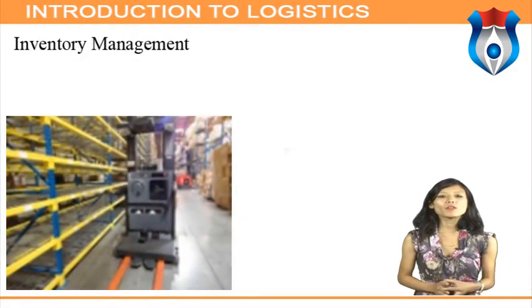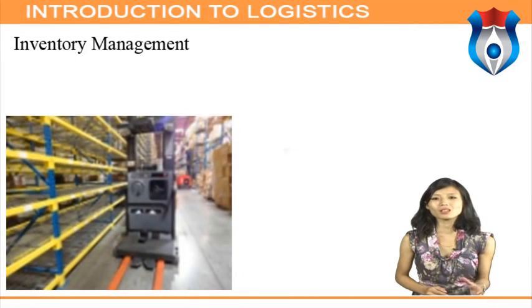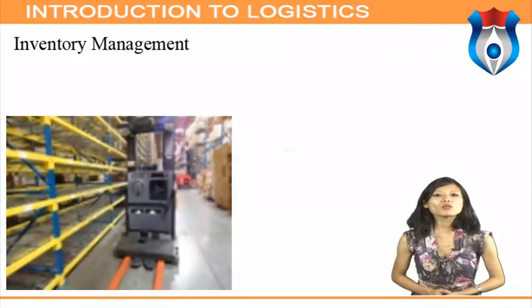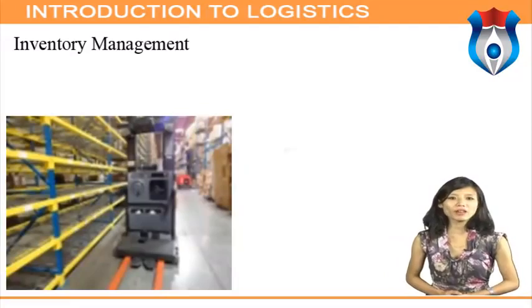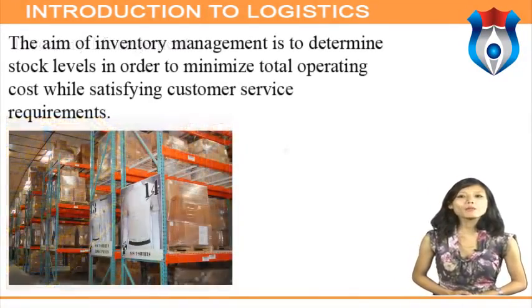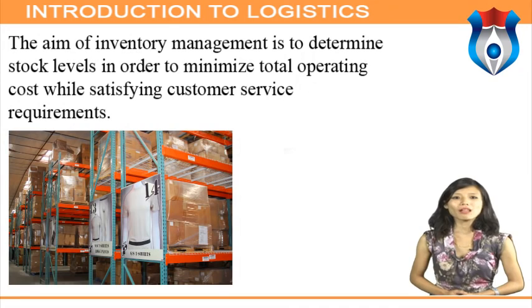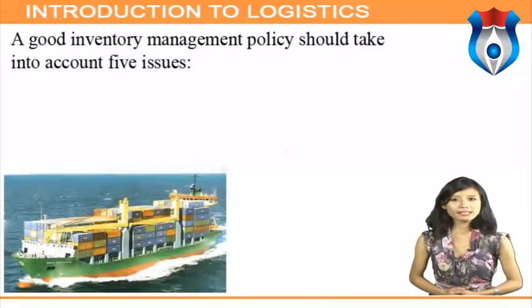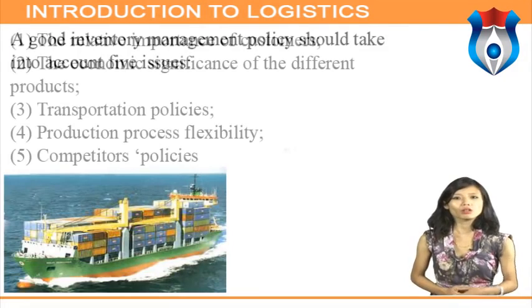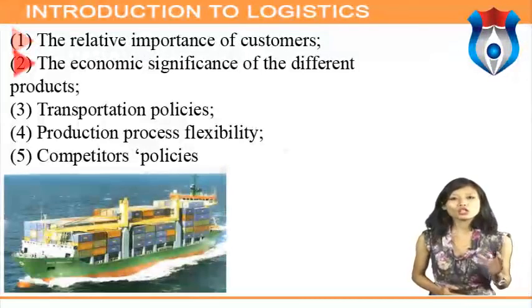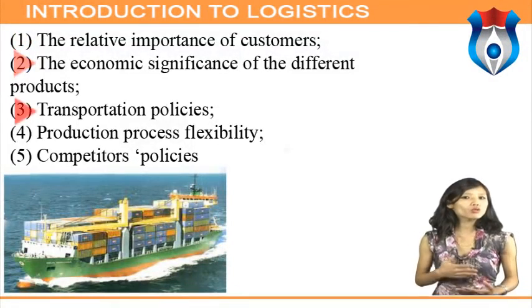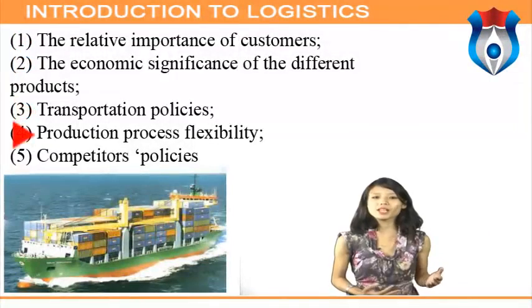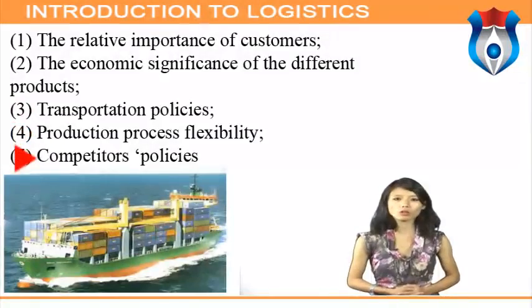Inventory management. Inventory management is a key issue in logistics system planning and operation. Inventories are stockpiles of goods waiting to be manufactured, transported, or sold. The aim of inventory management is to determine stock levels in order to minimize total operating costs while satisfying customer service requirements. In practice, a good inventory management policy should take into account 5 issues: the relative importance of customers, the economic significance of the different products, transportation policies, production process flexibility, and competitors' policies.